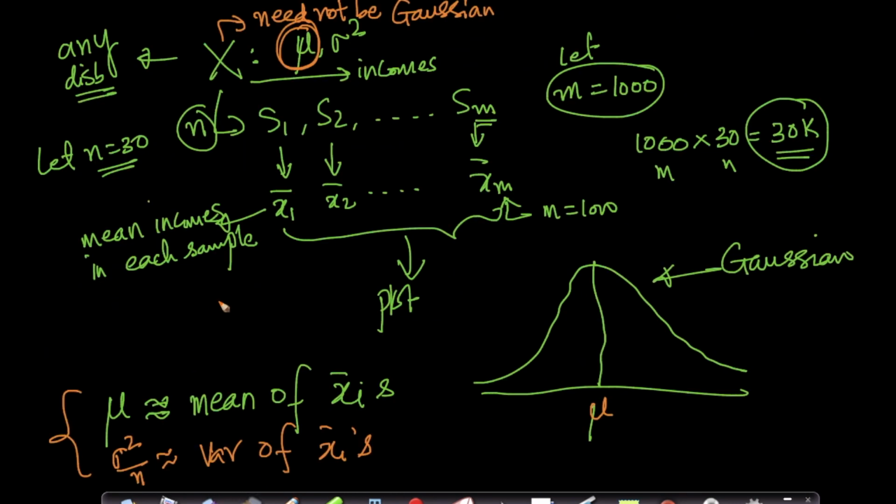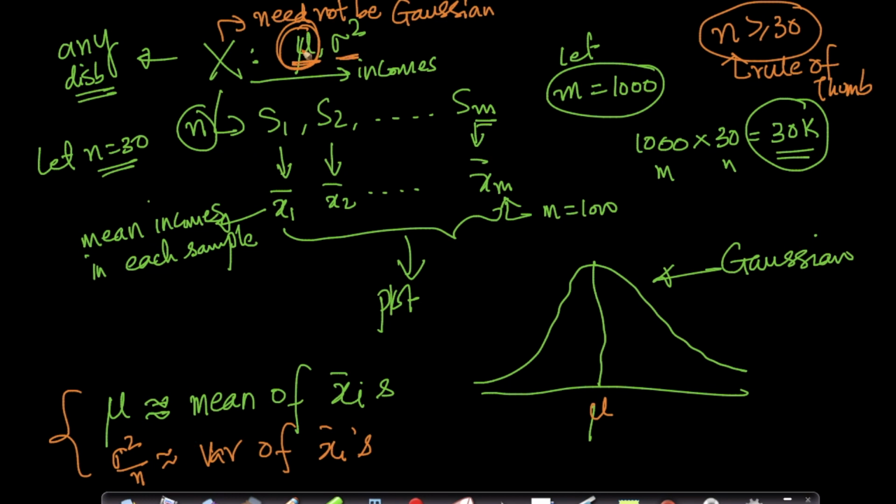But in the real world, if your n is greater than or equal to 30, and this is a rule of thumb that statisticians have come up with, this distribution becomes Gaussian. Which means by just looking at 30,000 data points, I'm able to estimate the whole population mean and population variance.